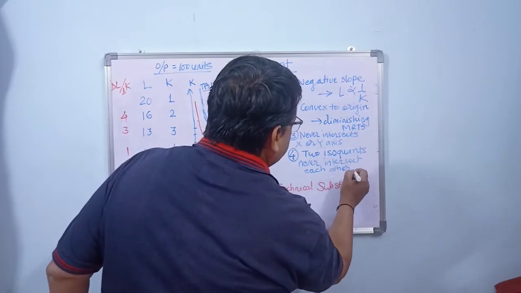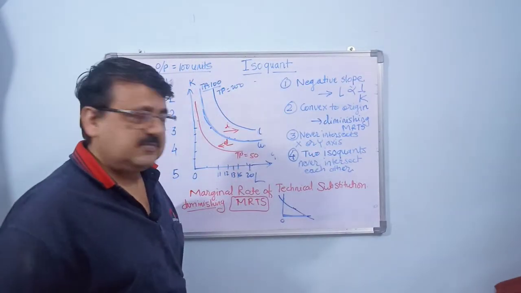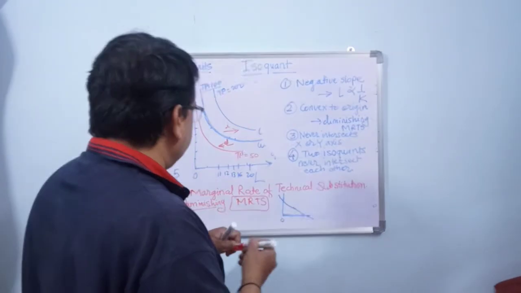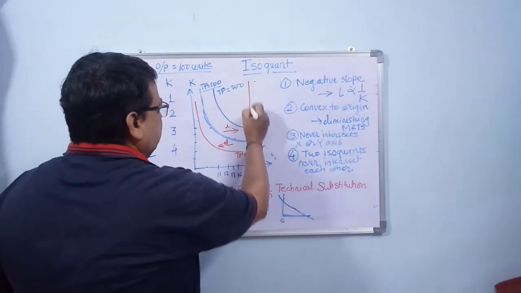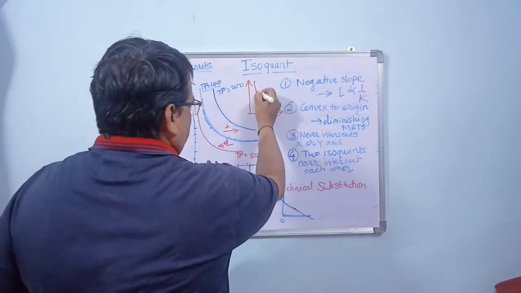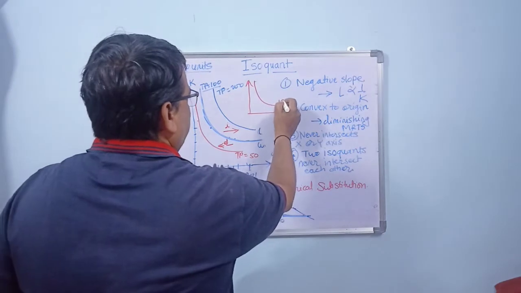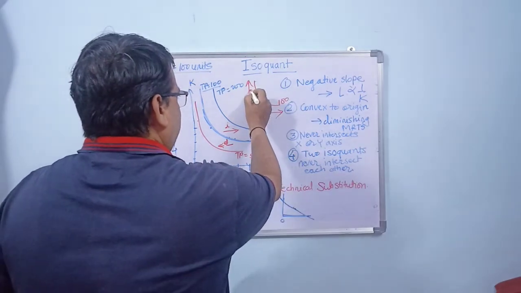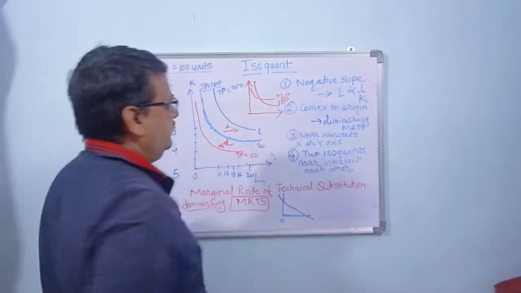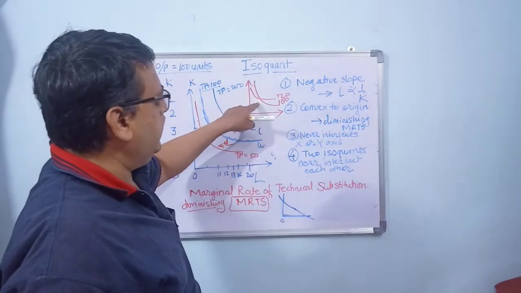Two isoquants never intersect each other. They never intersect. To understand this, let us take a situation where the two isoquants intersect. Let us take here, there is one isoquant which is showing a production of 100. There is another isoquant showing a production of say 120, and we show that they are intersecting here.